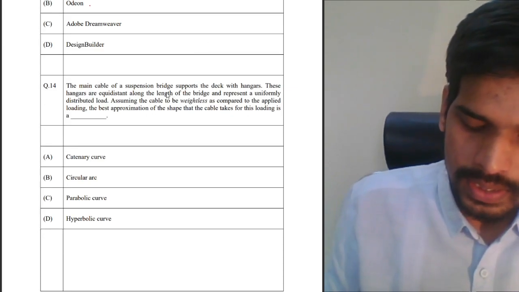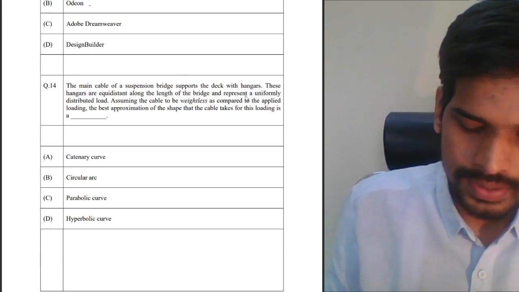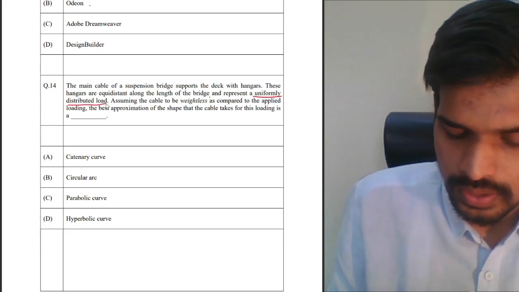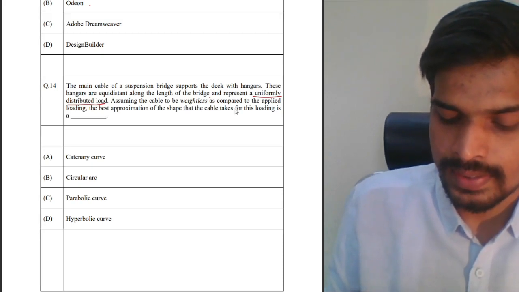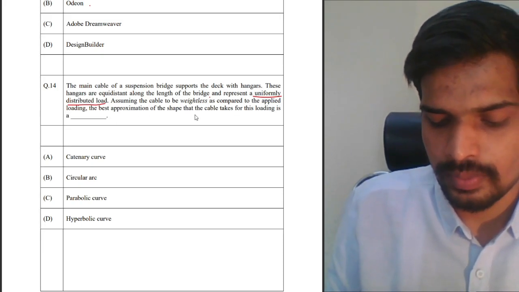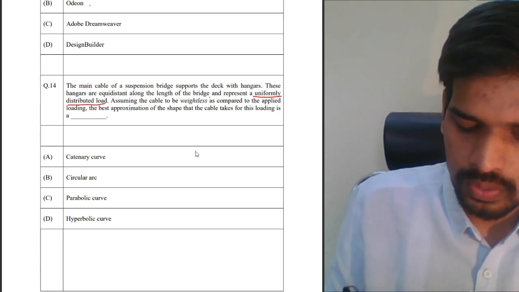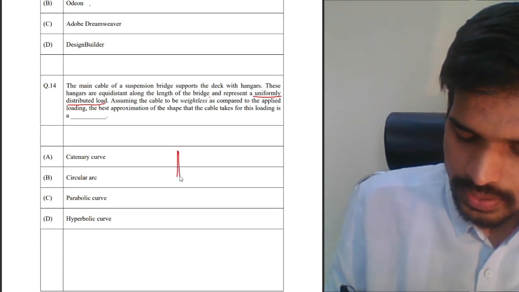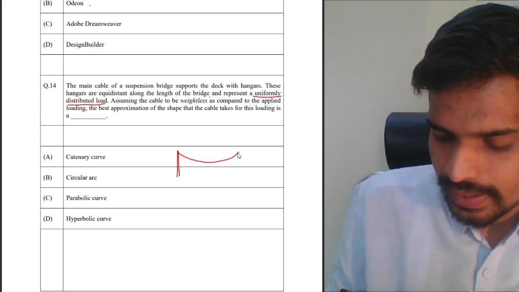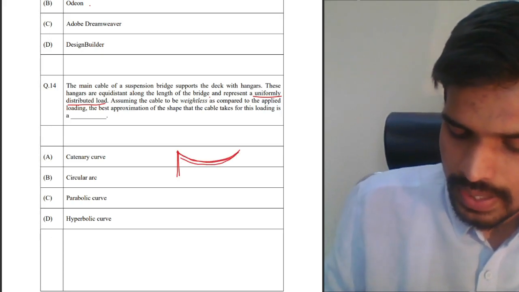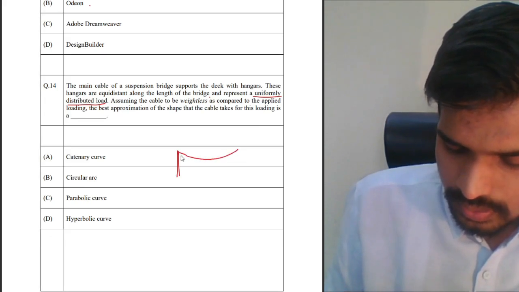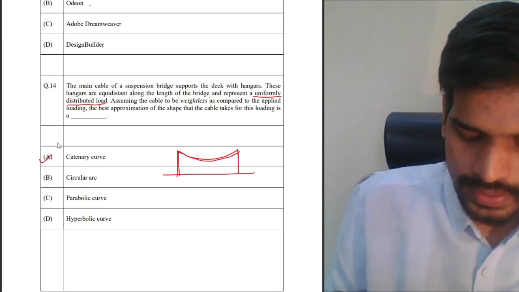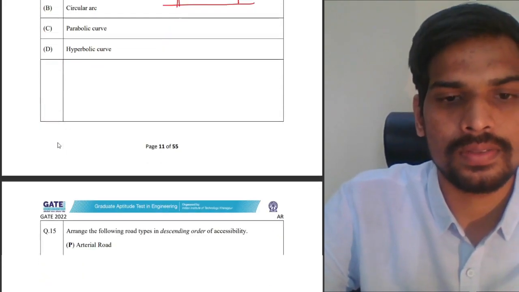Question number 14. The main cable of a suspension bridge supports the deck with hangers. These hangers are equidistant along the length of the bridge and represent a uniformly distributed load. This is key here. Assuming the cable to be weightless as compared to the load applied, the best approximation of the shape that the cable takes for this loading is dash. So when a cable is applied with UDL, the curve which is formed is known as the catenary curve. That's the answer for this particular question, number 14.